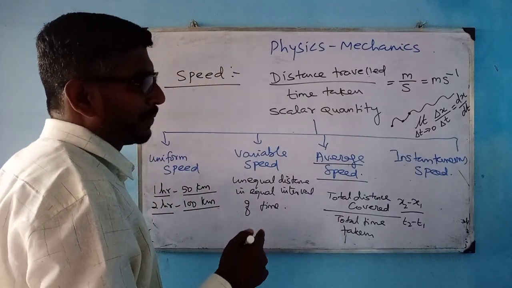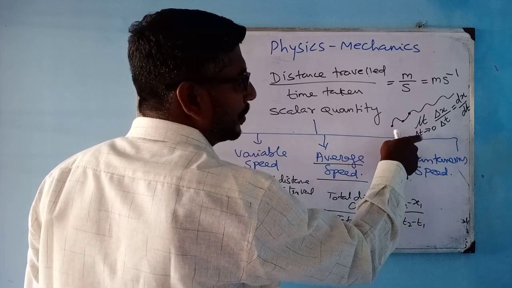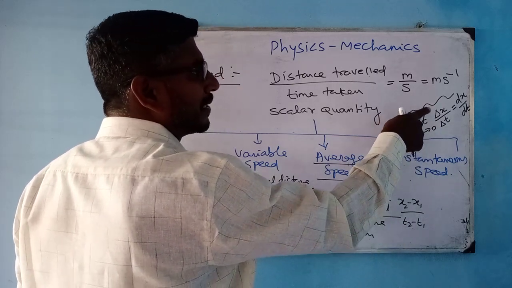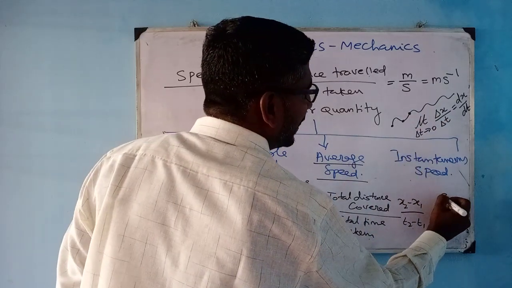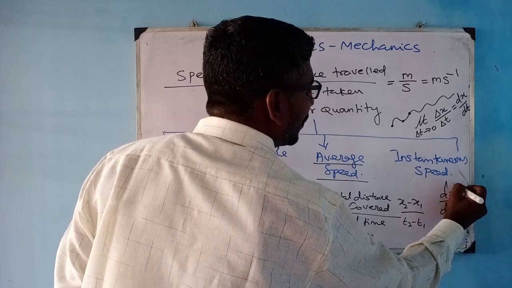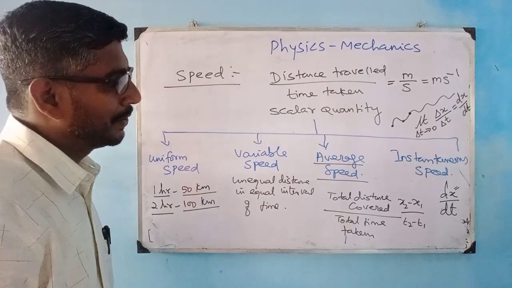The instantaneous speed is the average speed when I am limiting the time factor, reducing it to 0, at that time the speed occurred, you call it as dx by dt. Instantaneous speed, dx by dt. It is the first derivative of the position. Instantaneous speed is the first order derivative of the position.